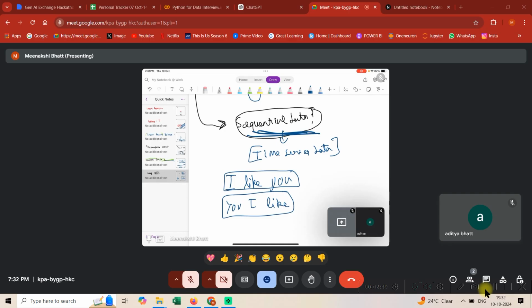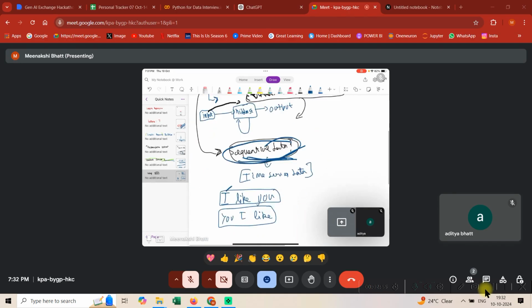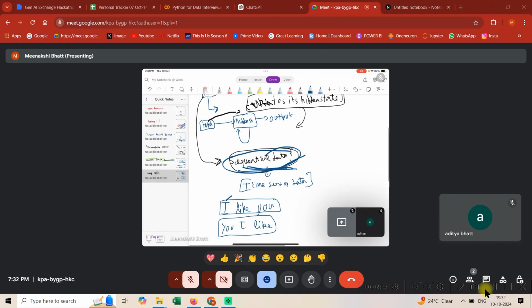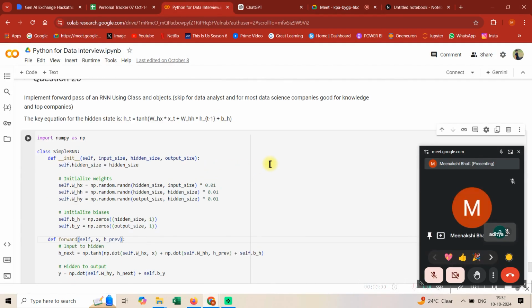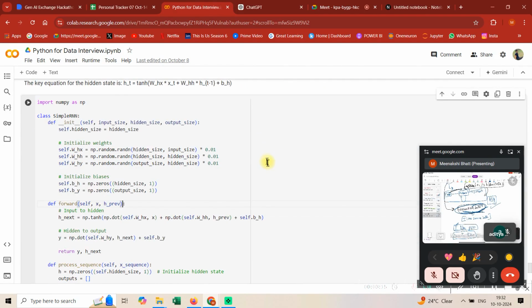You understand, right? This has a particular meaning, and even this has a particular meaning, because this is sequential data. Now we wish to code an RNN. The only thing you need to know is this little bit of theoretical understanding. Then you need to understand how the hidden state and everything gets updated, which we'll see in the code. So let's see the code.